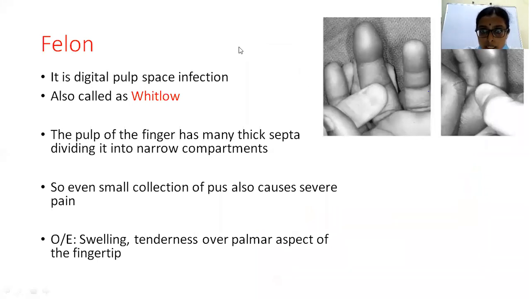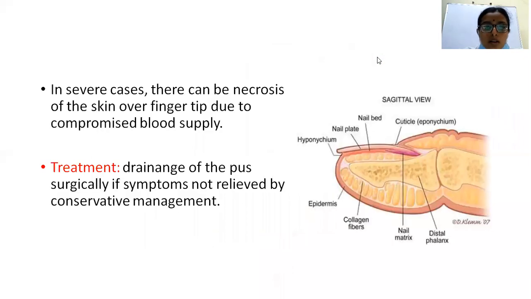So there will be swelling and tenderness over the palmar aspect of the fingertip. In severe cases, there will be necrosis of the skin over the fingertip if neglected. Sometimes if neglected, it may also lead to osteomyelitis of the distal phalanx, and sometimes the tendon sheaths may also get affected, leading to suppurative tenosynovitis. So all these things may complicate the felon. So initial drainage of the pus should be done surgically if the symptoms are not relieved by conservative management.